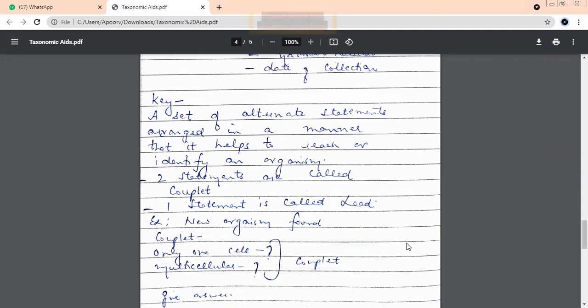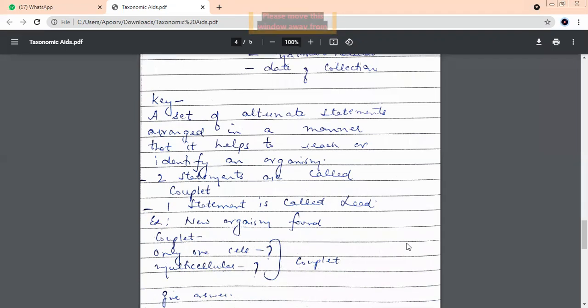Couplets. And a single sentence is called a statement. If I say, is this organism unicellular? Single sentence. It is called a statement. But if I give both the options, two statements, is the organism unicellular or is the organism multicellular? So here I have two statements. It is called a doublet or a couplet. What are we calling it? A couplet or a doublet. And if I say a single sentence, then what is it called?